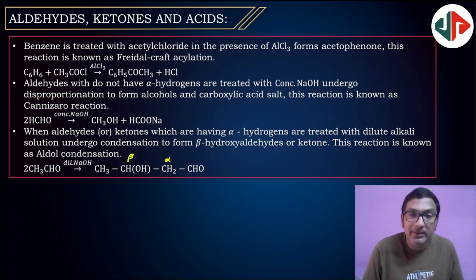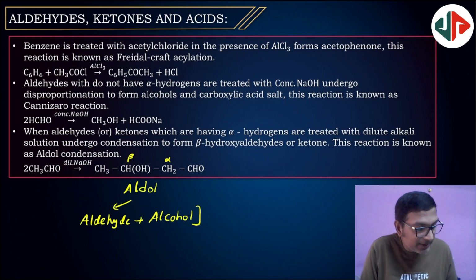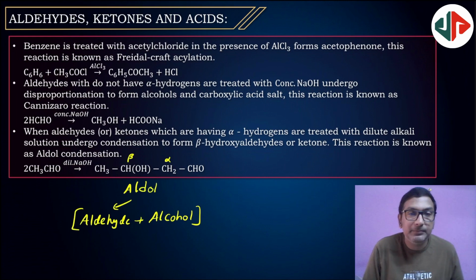So for ketones, beta-hydroxy ketones will be formed. This compound is commonly known as aldol. So aldol means aldehyde plus alcohol. 2 functional groups are present. Therefore aldol. Aldol is the compound name.